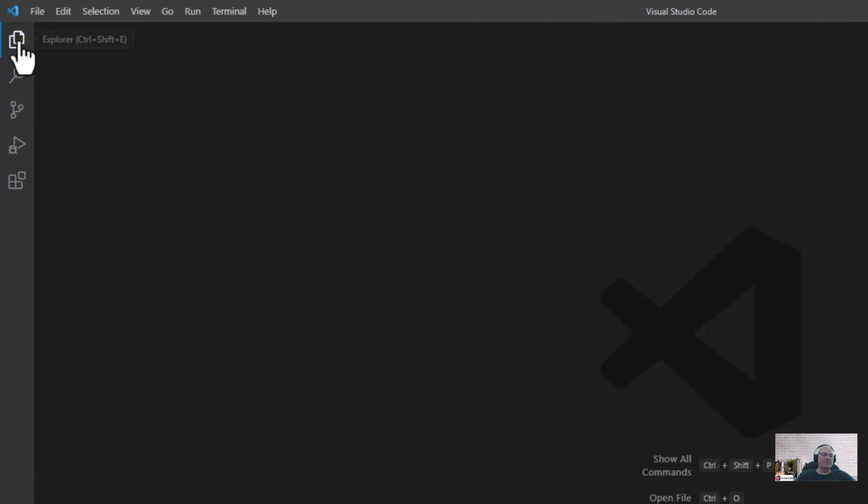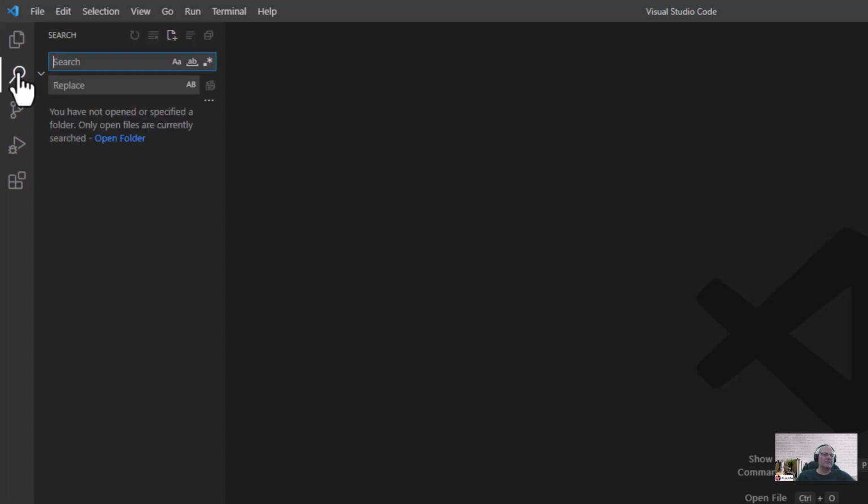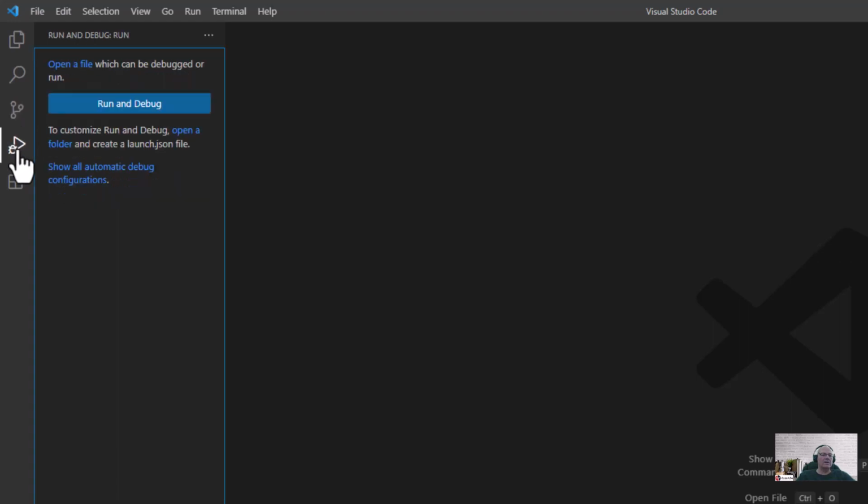Let's talk about the left side here. The left side is your activity bar. The first thing here is the Explorer. That's where you're going to spend most of your time. This little magnifying glass is for search. You're searching for strings within your code. It's my understanding you can search other files as well as the ones that are open, and you'll probably find that very, very useful. The next one is for source control. We're not going to use that. The next one is the debugger. We're not going to use that right now either.